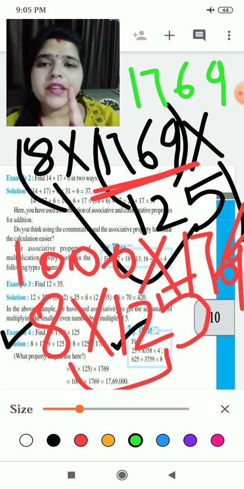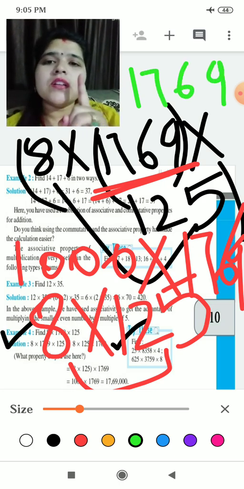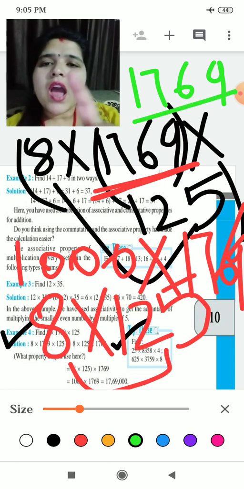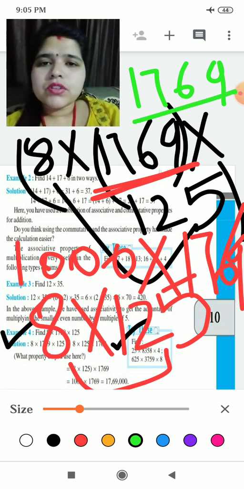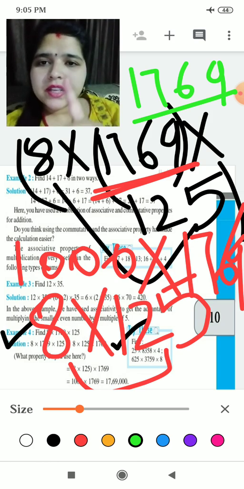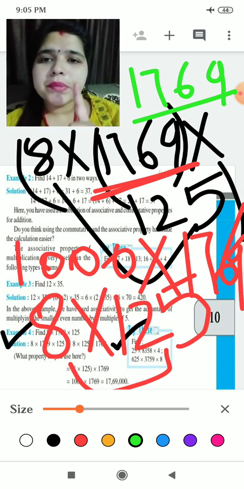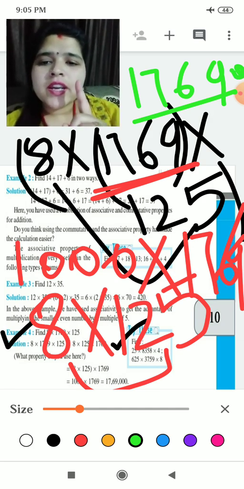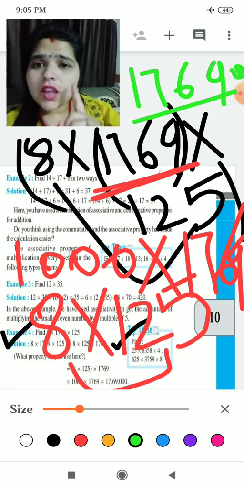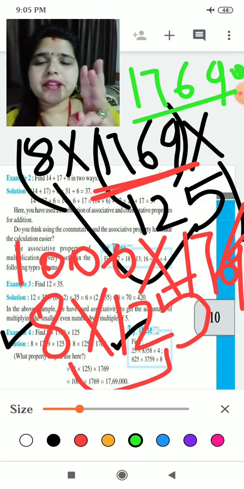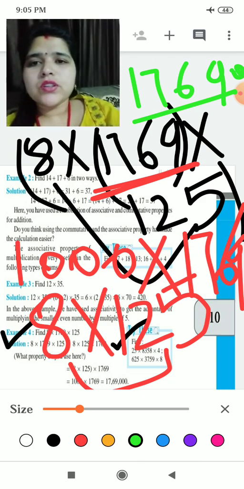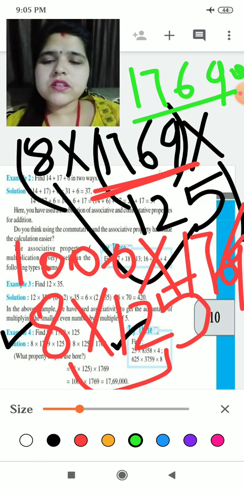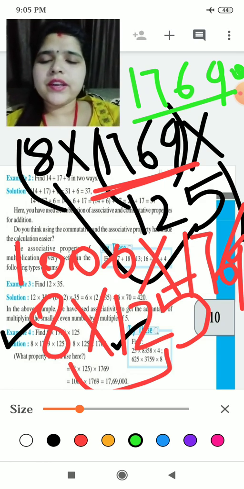Whenever we multiply any number by 10, 100, 1000, we write that number, and the numbers which it is getting multiplied. If it is getting multiplied by 10, we put only one zero here. Okay, but if it is getting multiplied by 1000, we put 3 zeros behind that number. Or either you can do multiplication, but this is the small trick I am telling you.